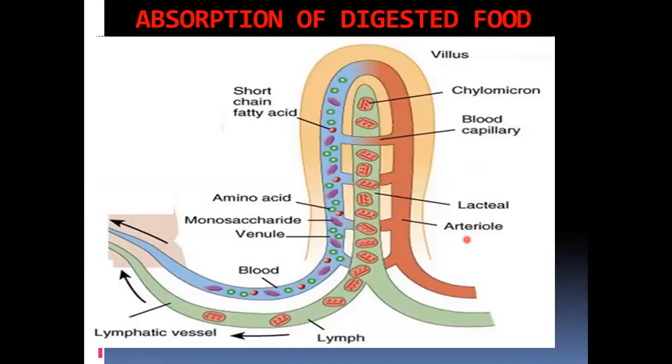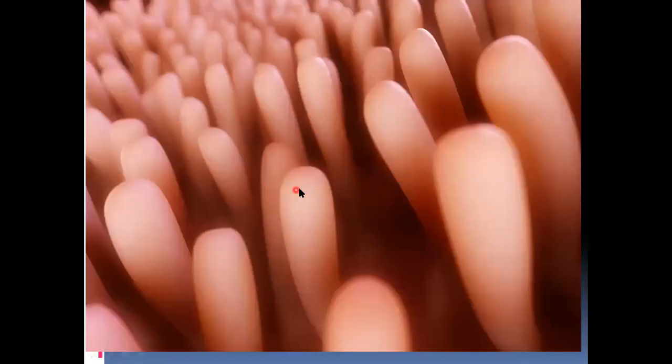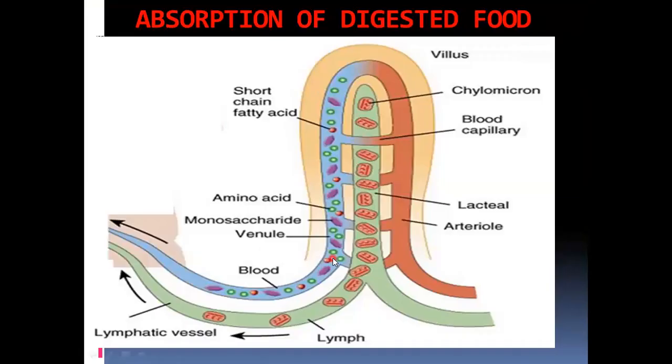Now let's see the internal structure of the villus. See, this is the outer wall, and inside there is a cavity. The outer covering of the villi is made up of epithelial cells. This is the epithelial cell, and this is the inside cavity.